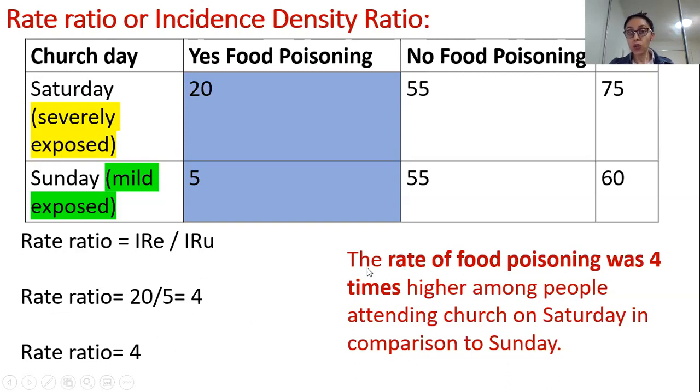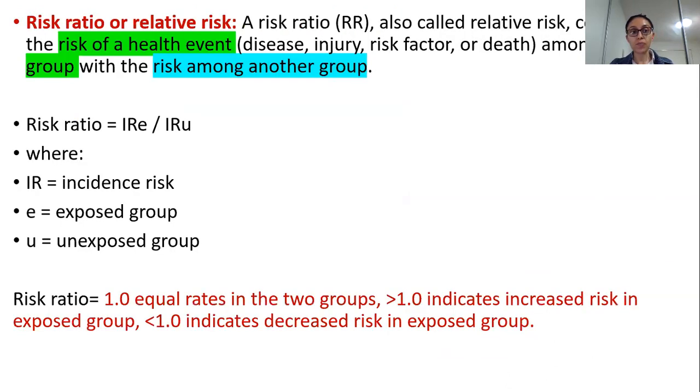So what is the answer over here? The rate of food poisoning was 4 times higher among people attending church on Saturday in comparison to Sunday. All right, so as simple as it can get. It can't get more simple than this. It's very easy, and generally rate ratios, as I said, and risk ratios are what you are most likely to see in original research articles, for prospective cohort studies or retrospective cohort studies.